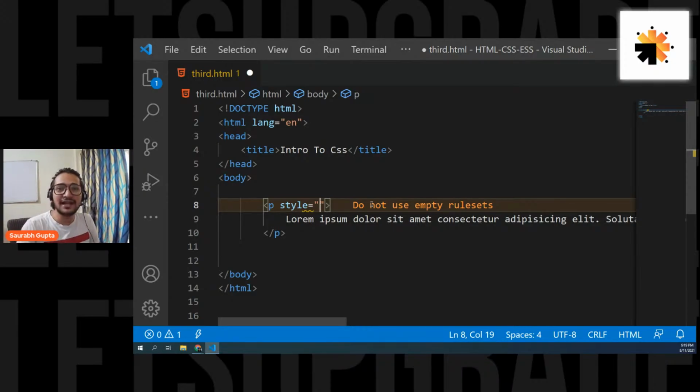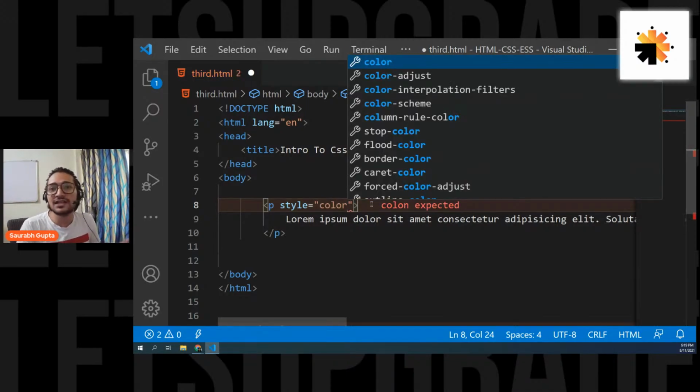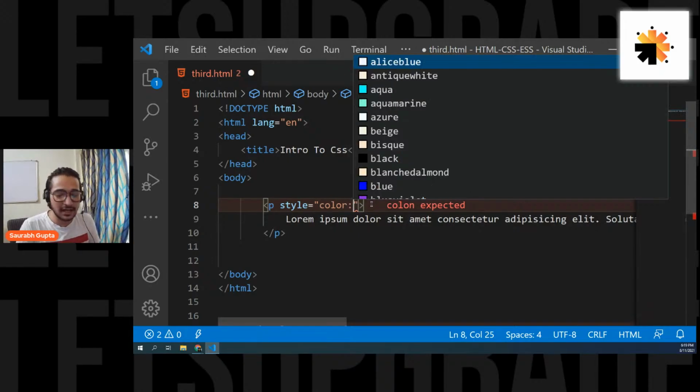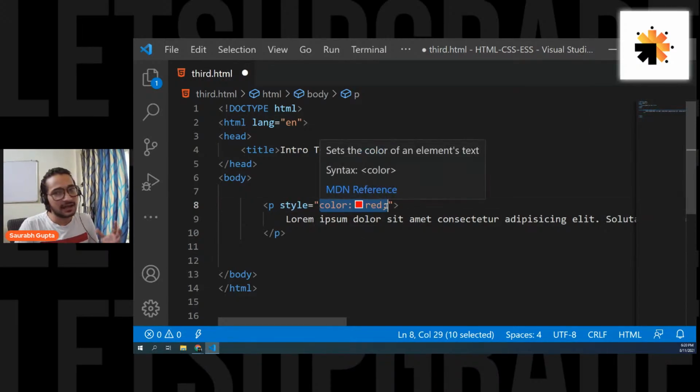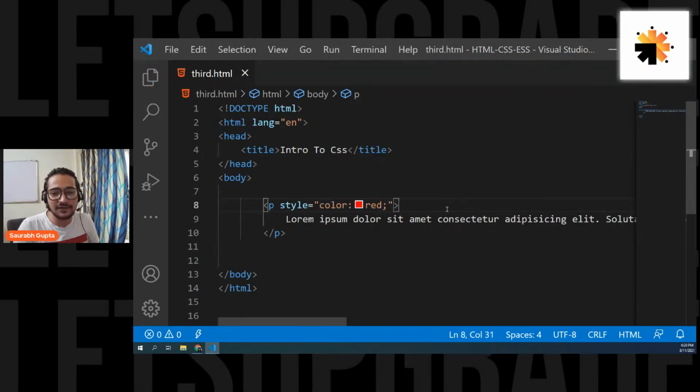And we know how to write CSS in property colon value format. So there's a property named color that we use to change the color of the text. So color and then whatever color you want and then finally a semicolon. So you can see property colon value. Is that clear? Inside style, here you can write any CSS you want. So color red. Now let's see if it is working.